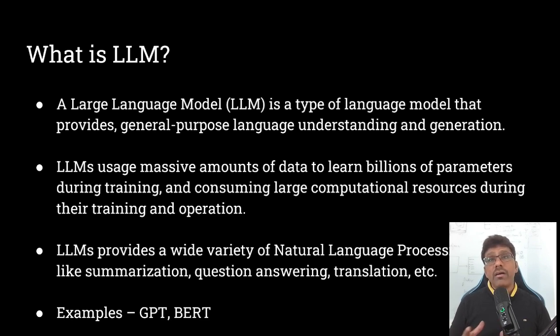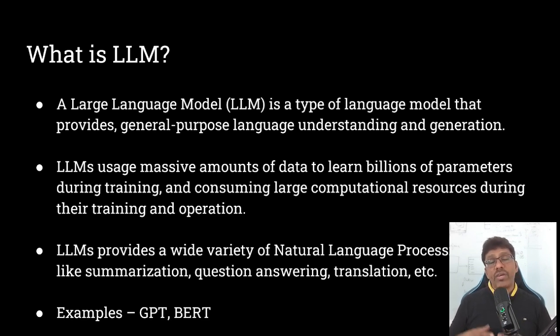GPT and BERT are the popular large language models. Large language models utilize deep learning algorithms to recognize, interpret, and generate human sounding language. GPT is developed by OpenAI and is one of the most recognizable large language models.